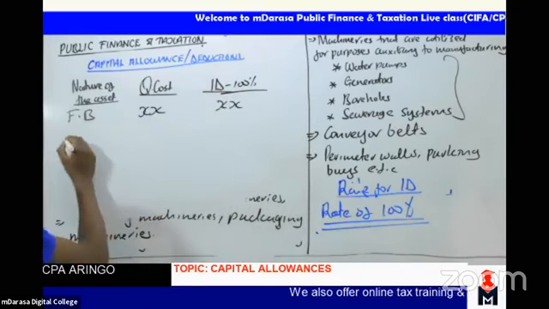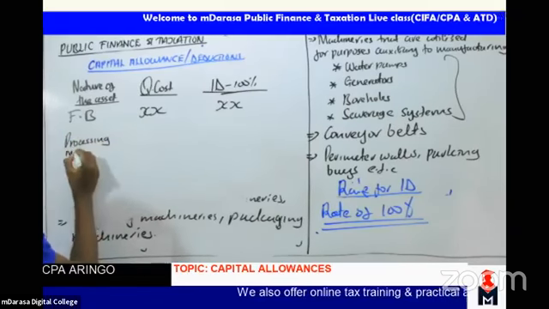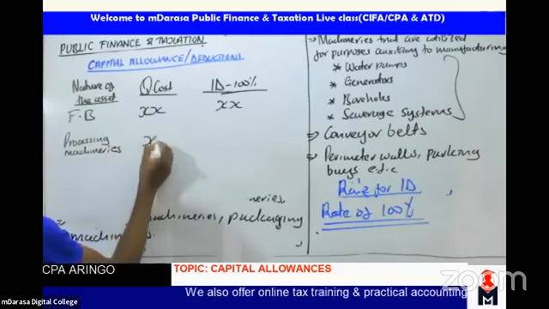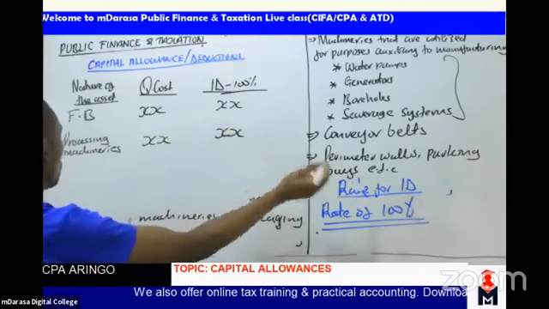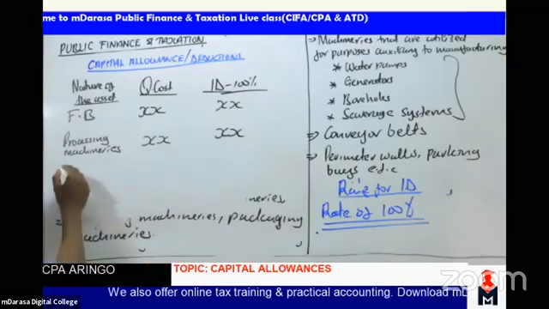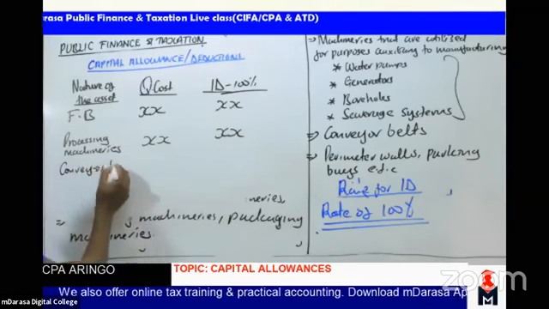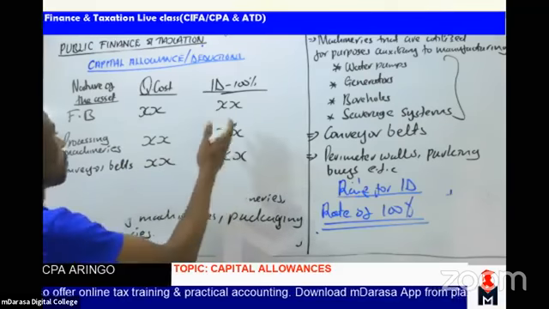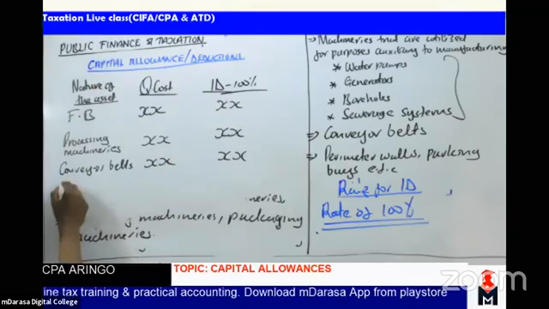Talk of processing machineries: same case, I'll have my qualifying cost there, ID at the rate of 100%, so I'll have the whole figure. Talk of conveyor belts, for example, I'll have the same figure, my total there. Talk of another element such as a water pump.